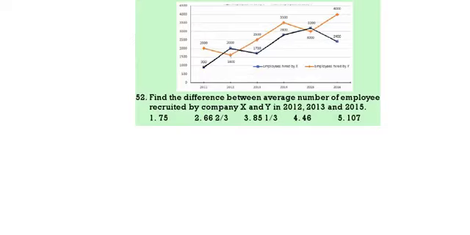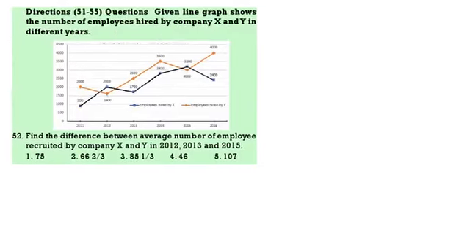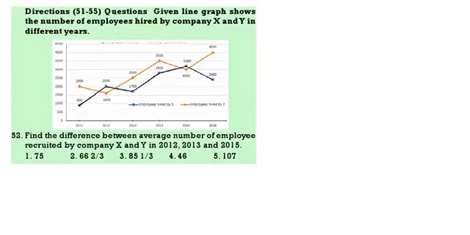Find the difference between the average number of employees recruited by X and Y in 12, 13, 15. So X and Y, find the difference. Now X in 12, 13, 15: X in 12 means blue line 2000, then 13 it is 1700, then 3200.